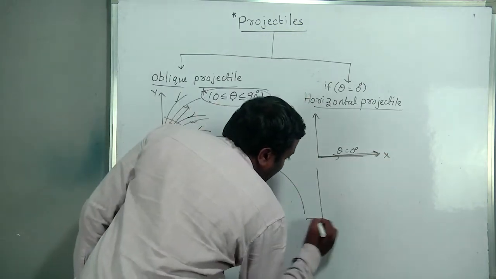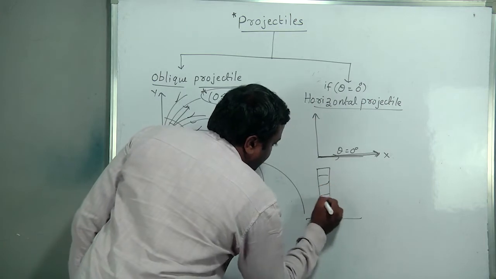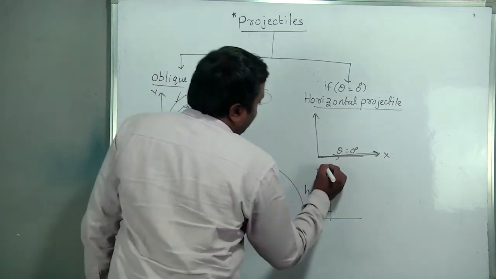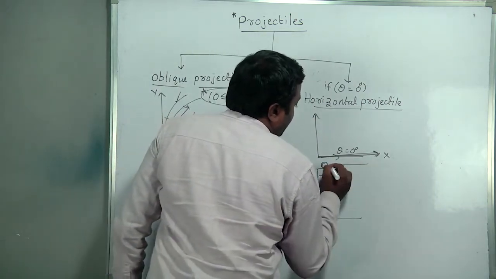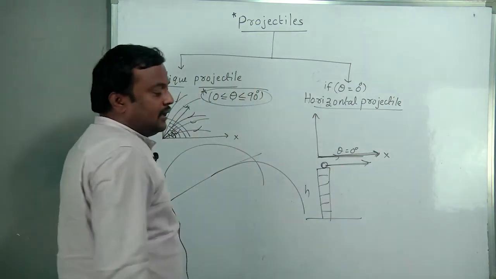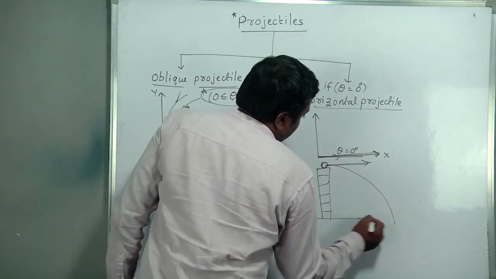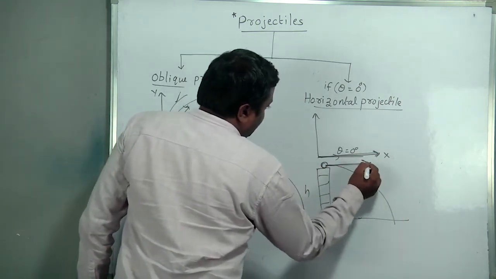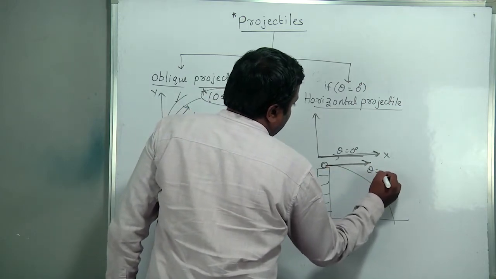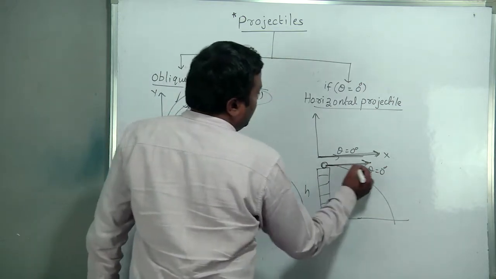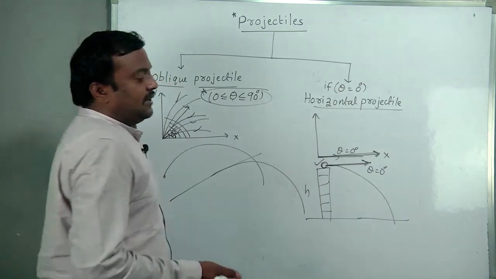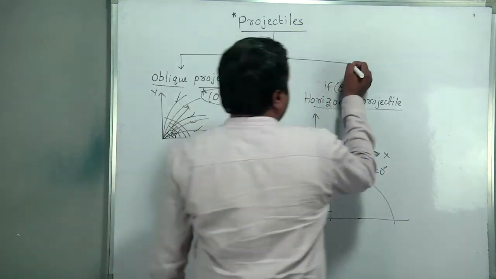Suppose this is a tower of height h. From the top of this tower, if a body is projected horizontally, it follows a path like this. In this situation, theta equals 0 degrees to the horizontal, and this is called a horizontal projectile.